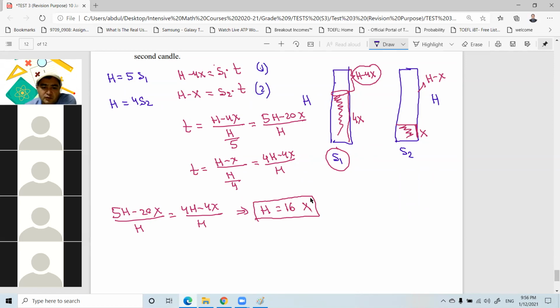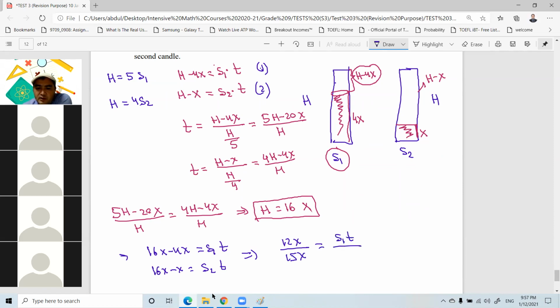If you substitute h equals 16x, we have 16x minus 4x equals S1 times t, and the second one, 16x minus x equals S2 times t. Now if you divide side by side, 16x minus 4x, that is 12x, over 16x minus x, that is 15x. On the right-hand side we have S1t over S2t, so this t cancels.